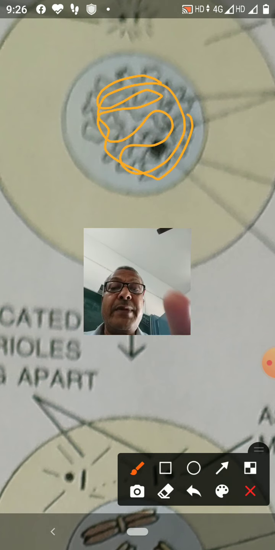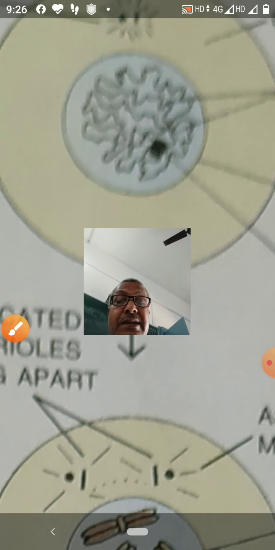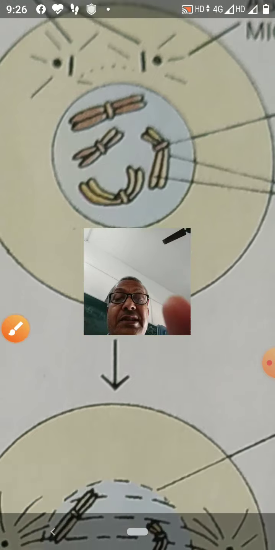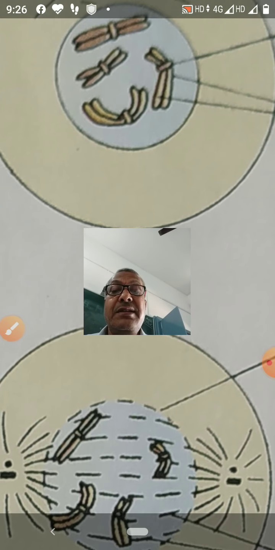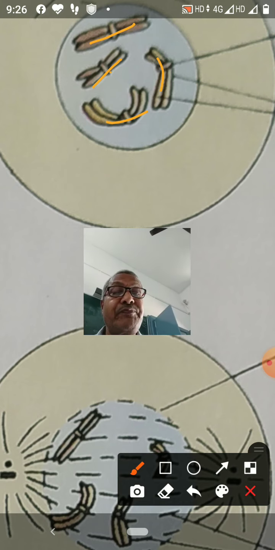These chromatin fibers now become short, thick and clearly visible structures inside the nucleus of the cell. These are the chromosomes, developed from the chromatin fibers.